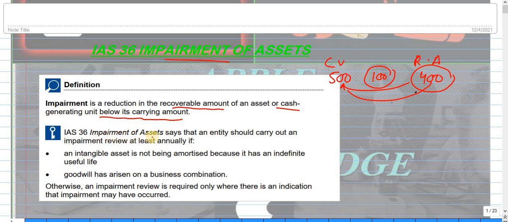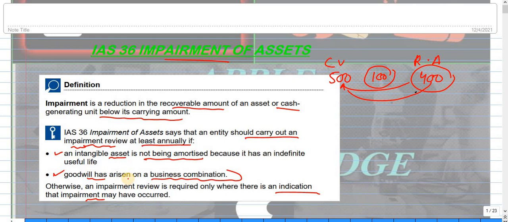Clear? Now IAS 36 Impairment of Assets says that an entity should carry out an impairment review. So we should go for an impairment review at least annually if the intangible asset is not being amortized because the life of the asset is indefinite. And the second thing is goodwill, the goodwill that has come because of a business combination. So we purchase goodwill, and for that you will go for a yearly impairment review. Otherwise, you should go for an impairment review when you have an indication of impairment.